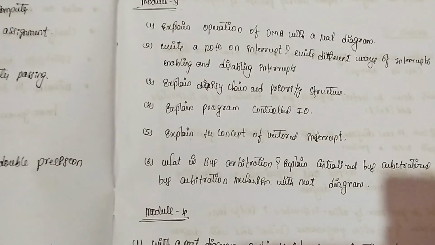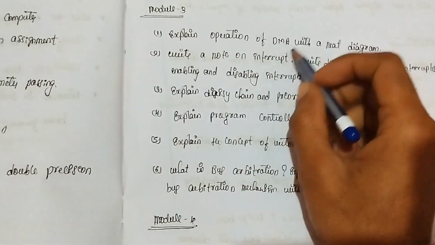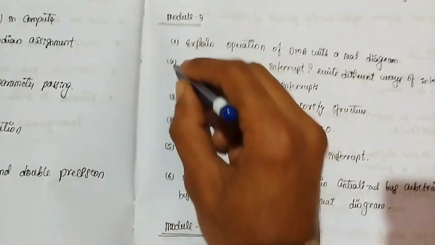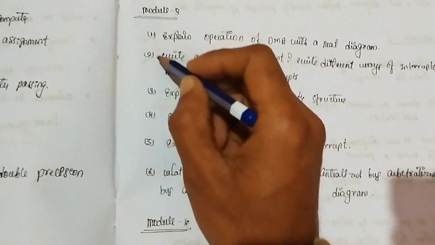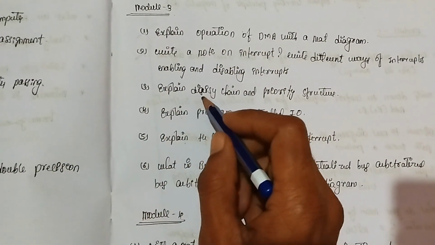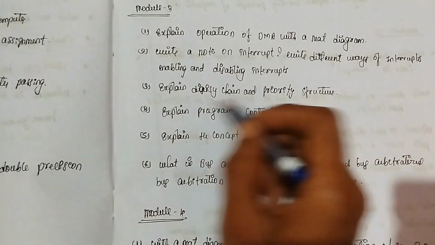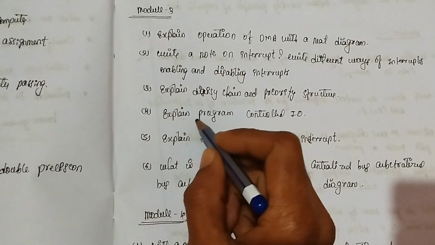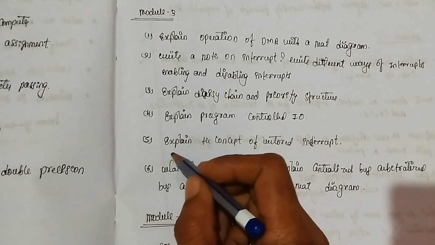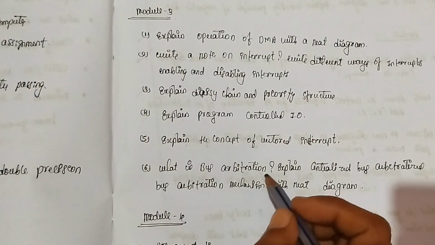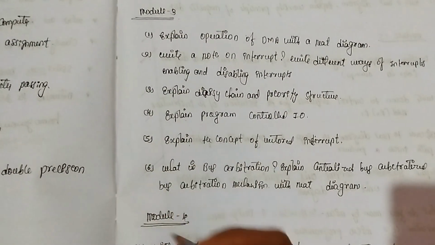So, very important questions, guys. This is very good. DMA is very important. Also note interrupt: these questions have been asked so many times, guys. Daisy chain and priority structure is also important. Explain program-controlled input and output is also important. And explain the concept of vectored interrupt and bus arbitration is also very important.